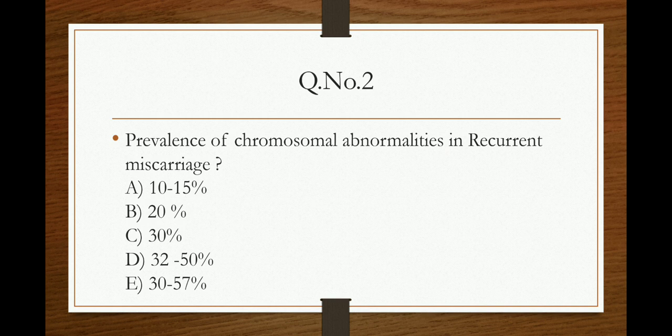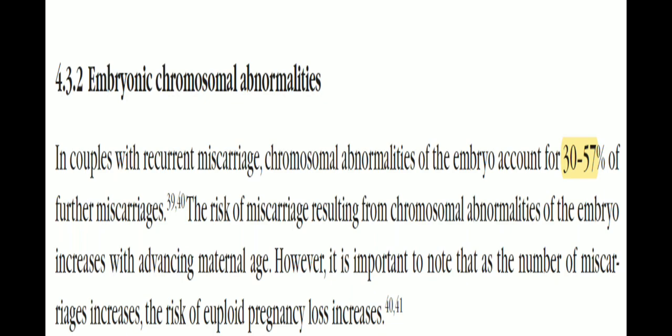Now coming to the second question, prevalence of chromosomal abnormalities in recurrent miscarriages. How much is the prevalence of chromosomal abnormalities in recurrent miscarriages? We have different options like 10 to 15%, 20%, 30%, 32 to 50%, 30 to 57%. So how much is the prevalence of the chromosomal abnormality? We have to check that. For that it will be better if you go to the guideline again. Embryonic chromosomal abnormality 0.4.3.2 of the RCOG guideline.